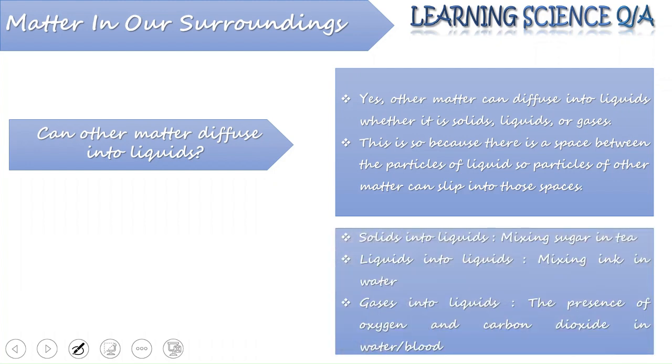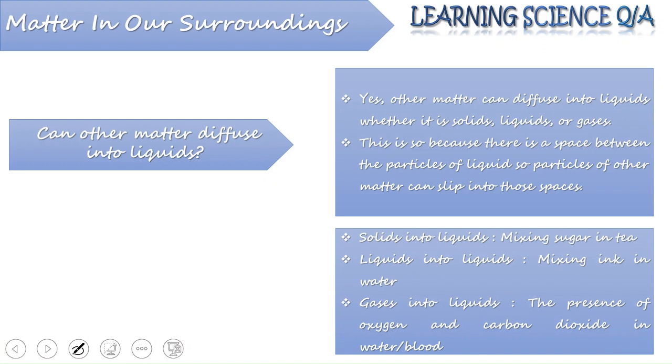Now we have some examples where other states of matter are diffusing into liquid. Solid into liquid: mixing sugar in water, or salt in water, or even tea. Liquid into liquid: mixing ink in water.